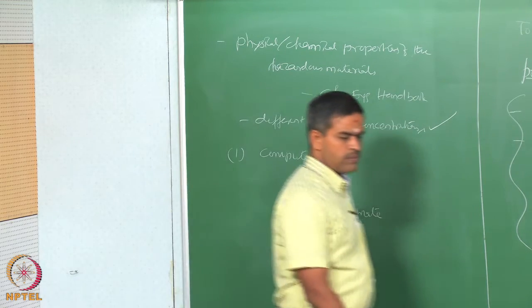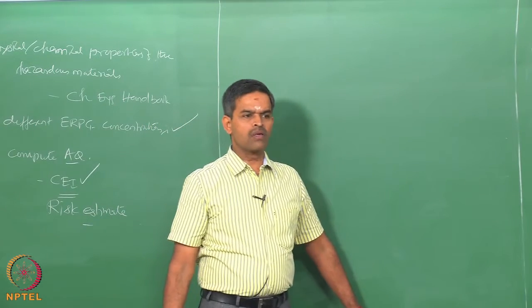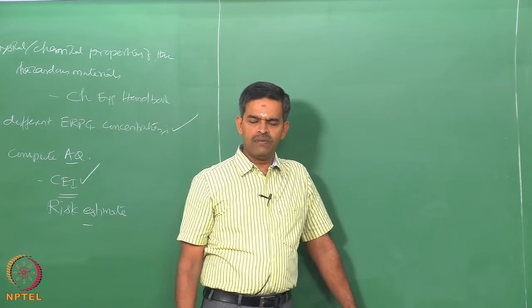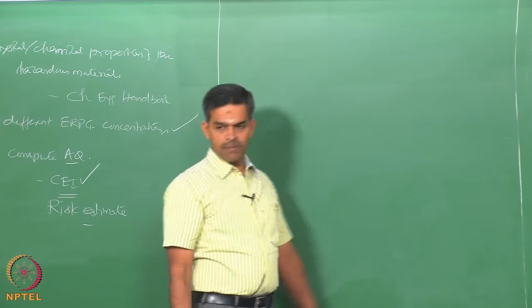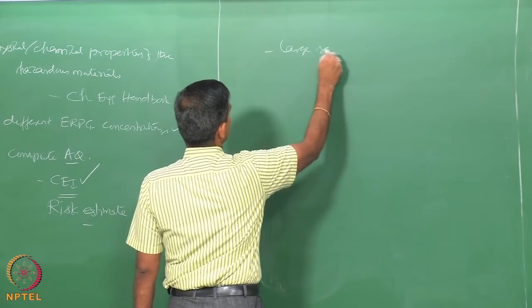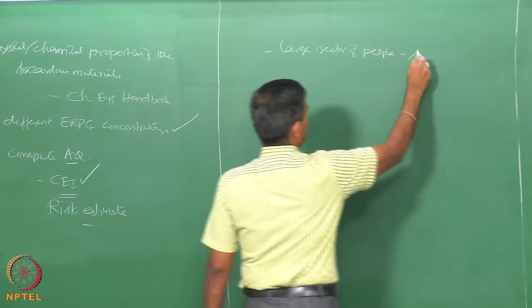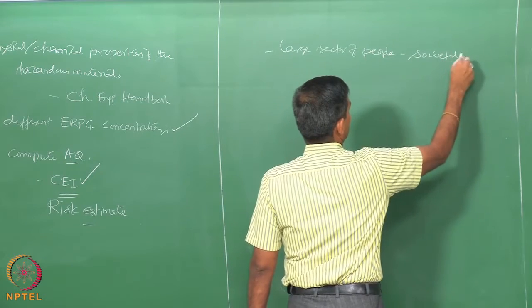So, as I know, and as you will also agree, once the chemical or a toxic release happens in atmosphere or in the environment, it disperses, it affects a large sector of people, which we call, it may result in societal risk.